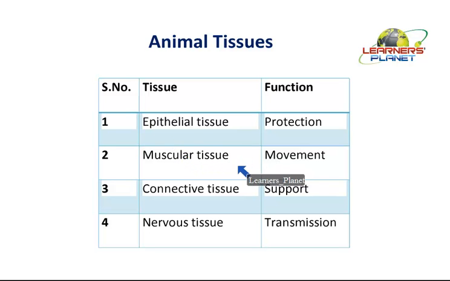These muscular tissues are required for the purpose of movement. Now movement, as we have already studied, can be easily visualized or it can be invisible. Can you quote some example? Can you think of certain examples of movement in living organisms? An organism can change their position. They can move from one place to another. Such type of movement, that means transfer from one place or location to another, is known as locomotion.